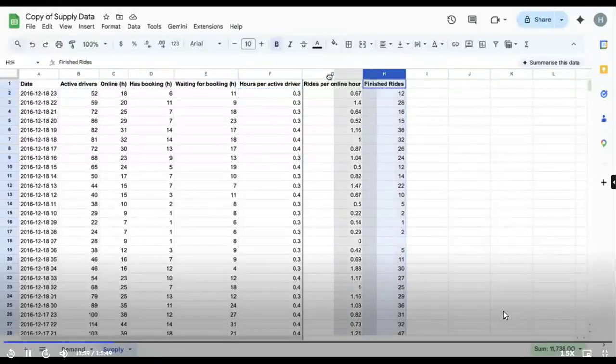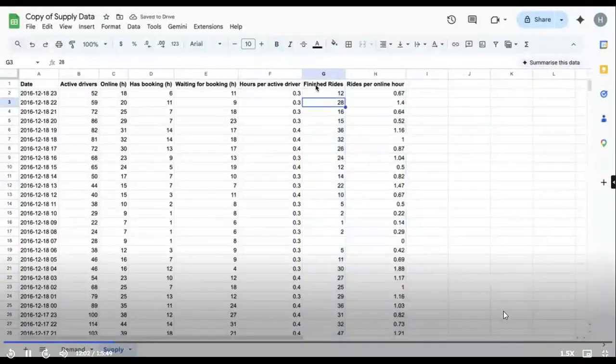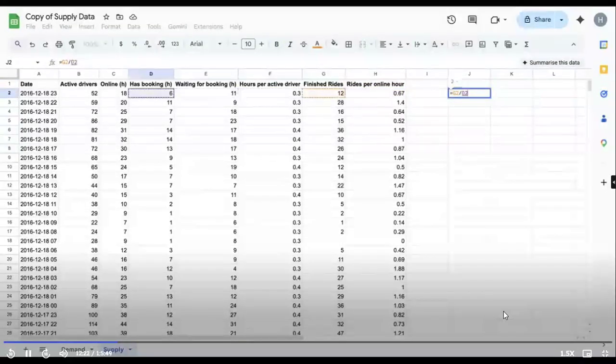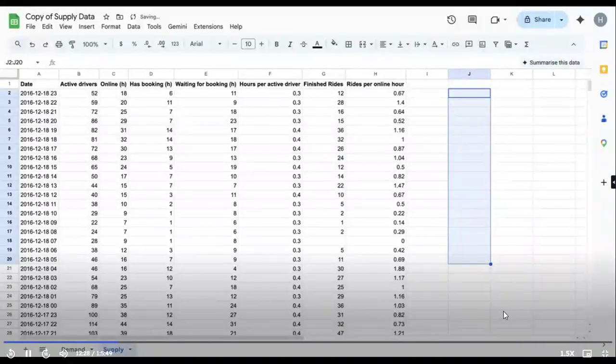All right, perfect. Now coming to the G column, which is finished ride. That is, during this particular hour, how many rides were finished? This is 12. Then what is rides per online hour? Very simply, how many rides got finished and how much total supply was there? 0.67. Okay. All right, columns clear, guys? Any questions in the columns part?